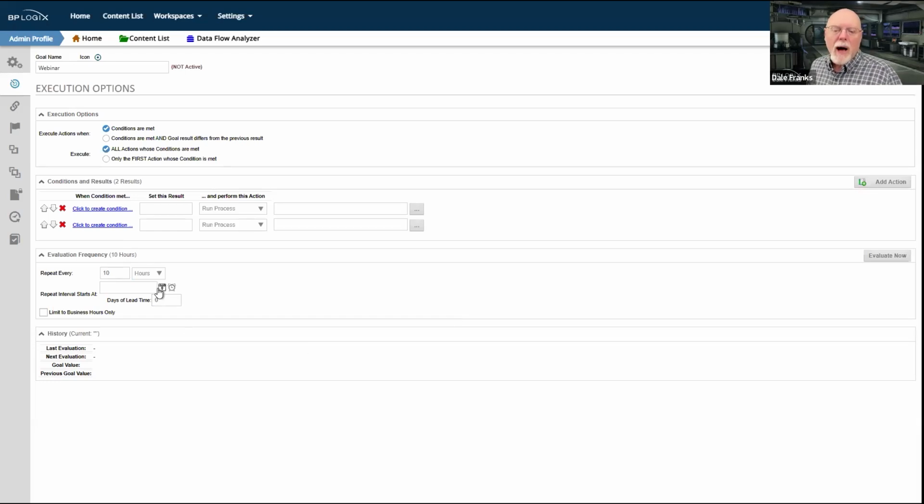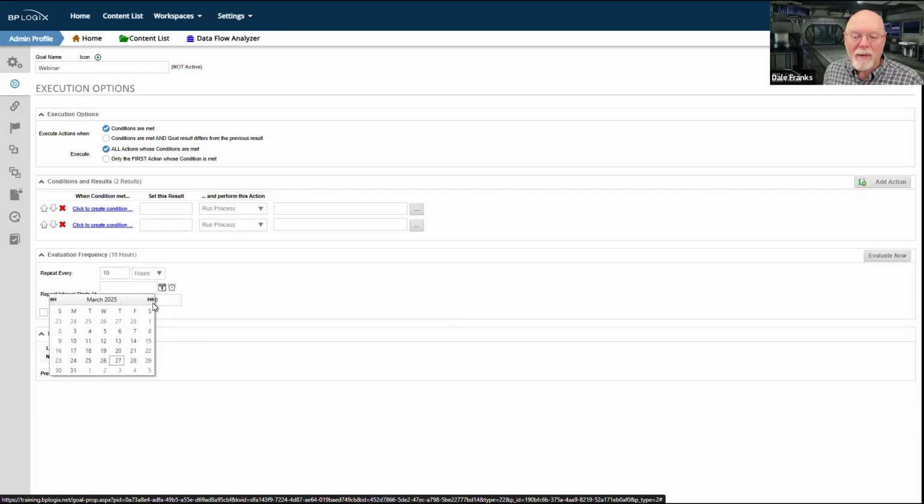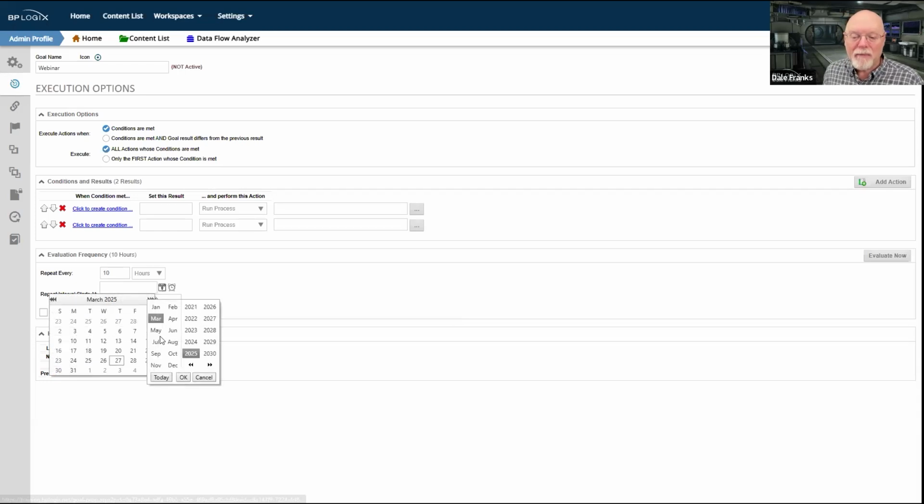You have a couple of other options for the timing. You can actually set when you want the repeat interval to start. So technically, it would be possible to say, I want this to begin on October of 2025.